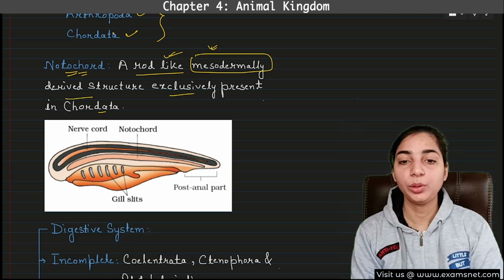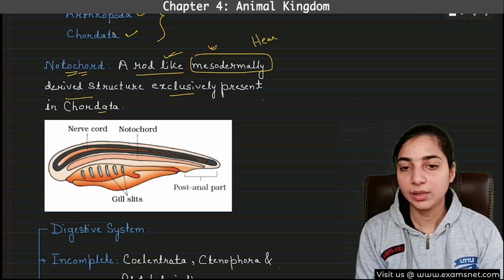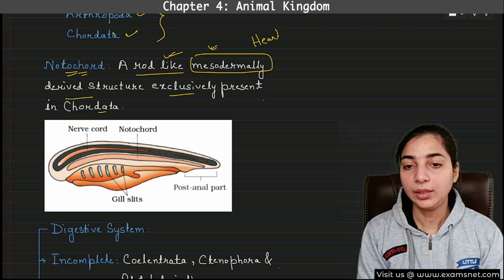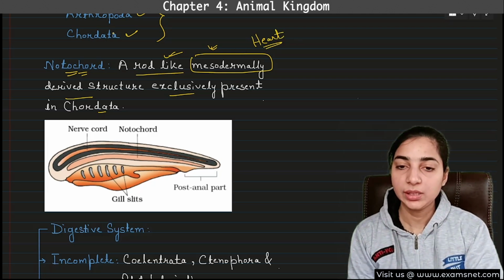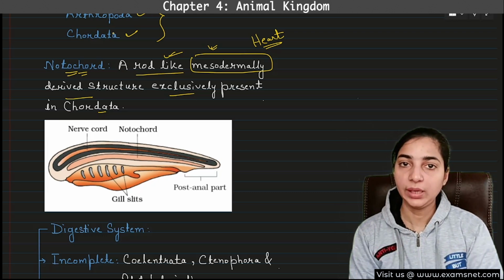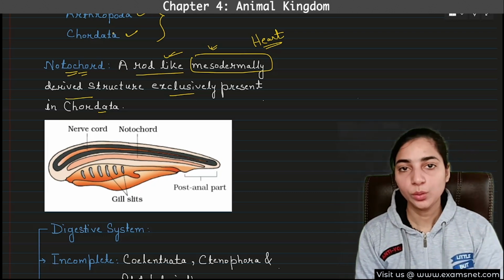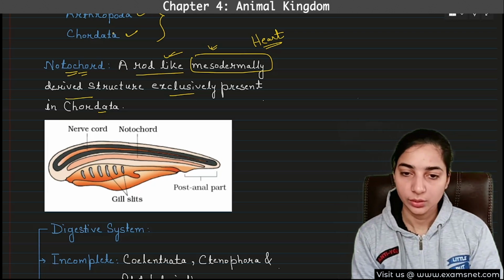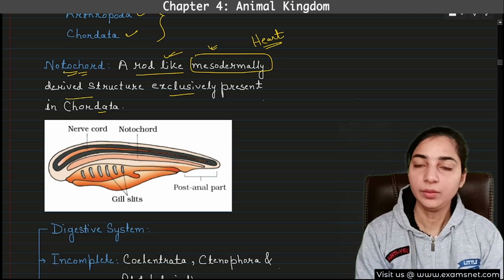Similarly, another example of a mesodermally derived organ is the heart. You must have heard that our heart is also mesodermally derived. That means it is made up of mesoderm. Okay, it has a mesodermal origin. So this notochord also has mesodermal origin, and it is present only in the chordates, exclusively in the chordates.